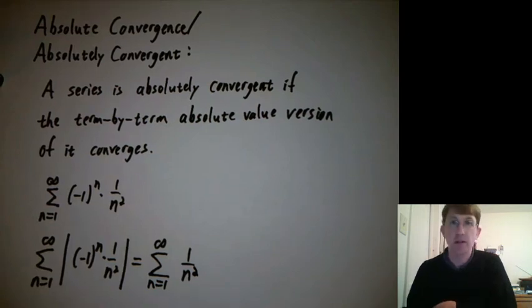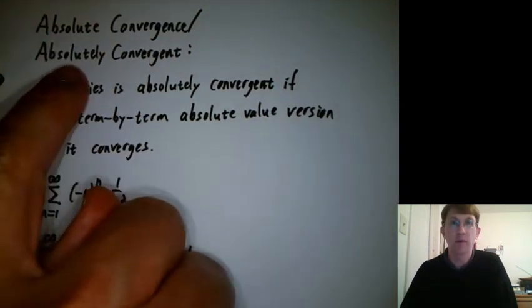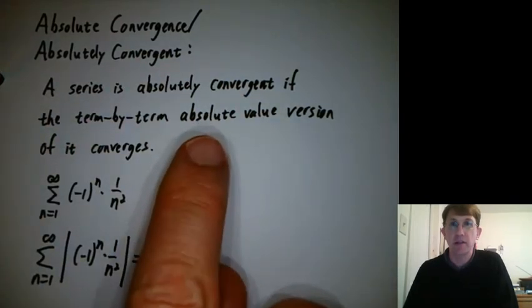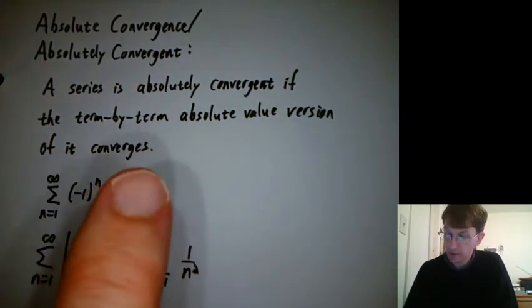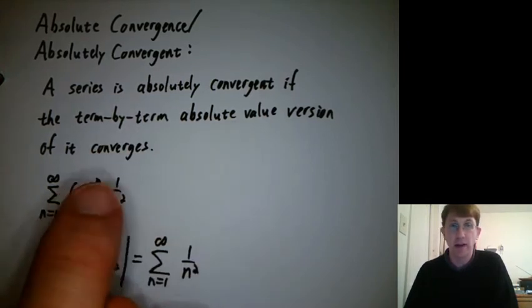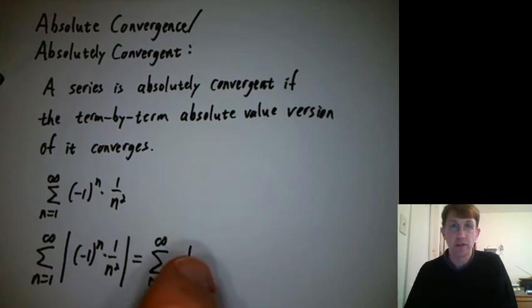Let's introduce the concept of absolute convergence, or we'll be saying that a series might be absolutely convergent. And the definition is that a series is absolutely convergent if when you take term by term absolute values and add those up, then the series converges.